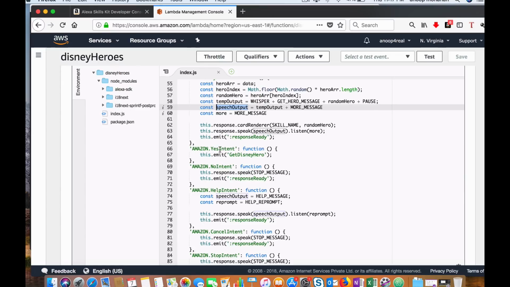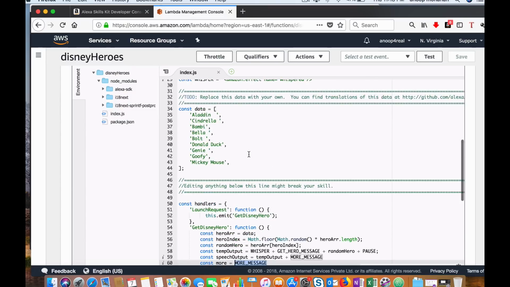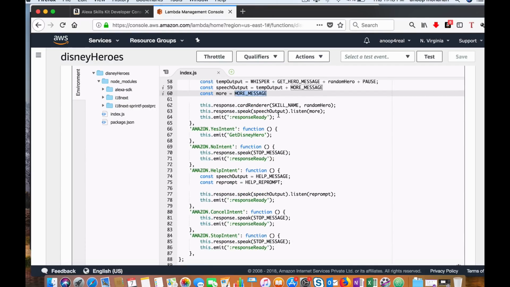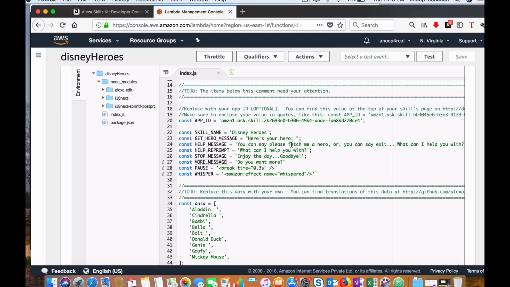And you can see when the user says yes, because I am asking a follow-up question, like I am giving the user a hero and I am asking, do you want more? That is done through this. First you speak it out and then you listen. And this more is the more message, like, do you want more? It listens after speaking it out. If the user says yes, I will get another hero. And if the user says no, I will just say enjoy the day and goodbye.